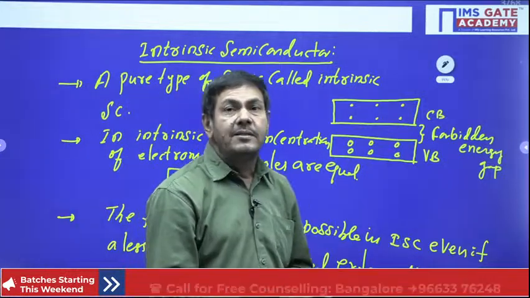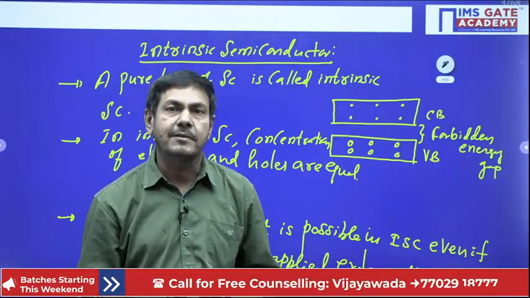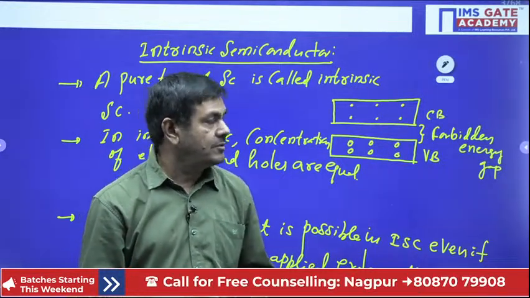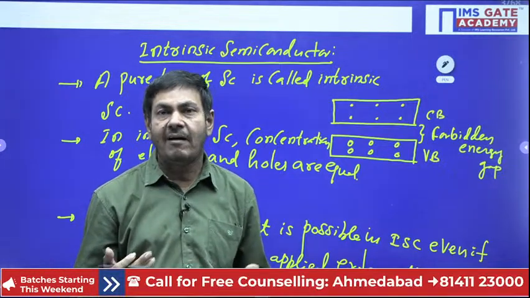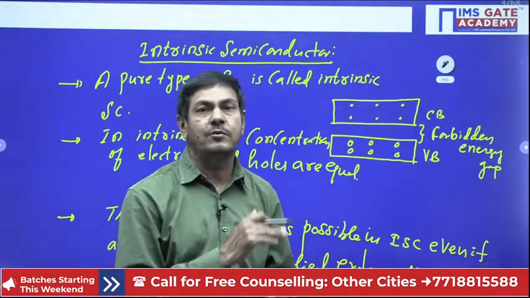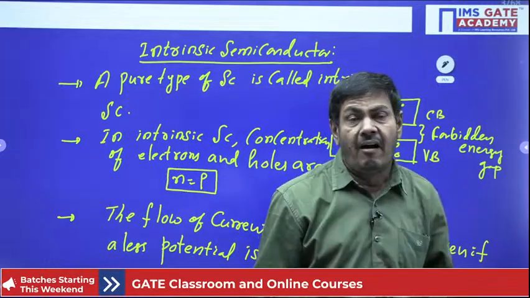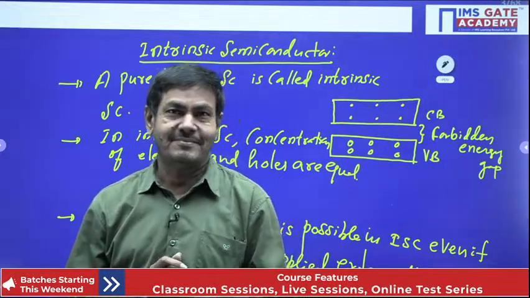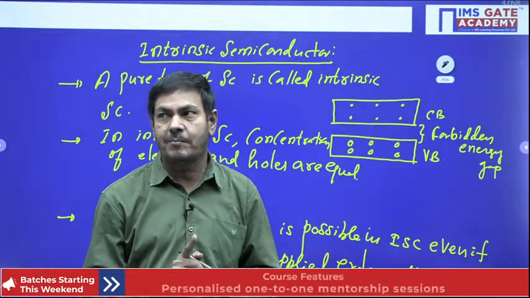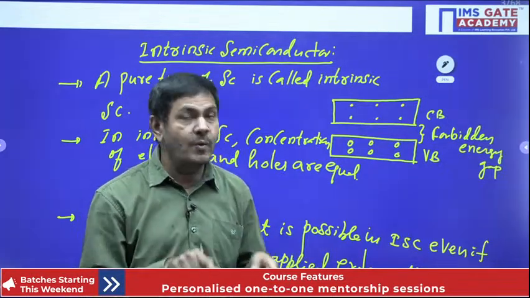For example, you maintain the temperature of 0 Kelvin. When 0 Kelvin is applied, all the electrons are said to be bonded electrons only. All the electrons are bonded electrons means what? At 0 Kelvin, all the electrons are existing in the valence band. Otherwise, you can say all the electrons are existing in the bond only, in the covalent bond. Catching my point now? Bonded electron indicates electrons are existing within their covalent bond only.